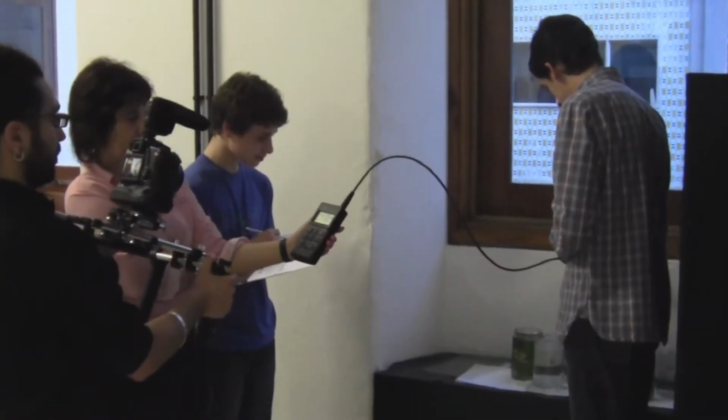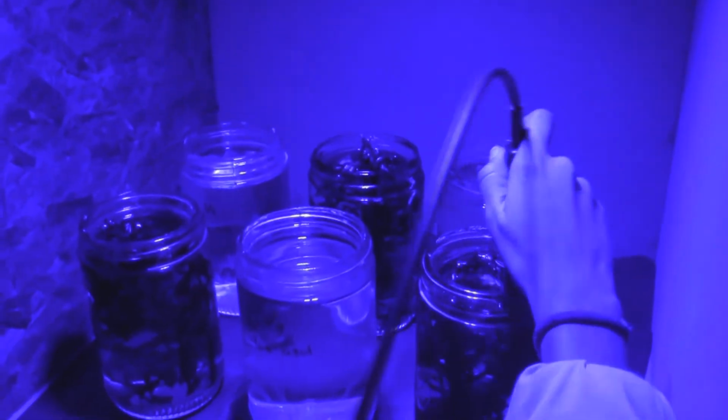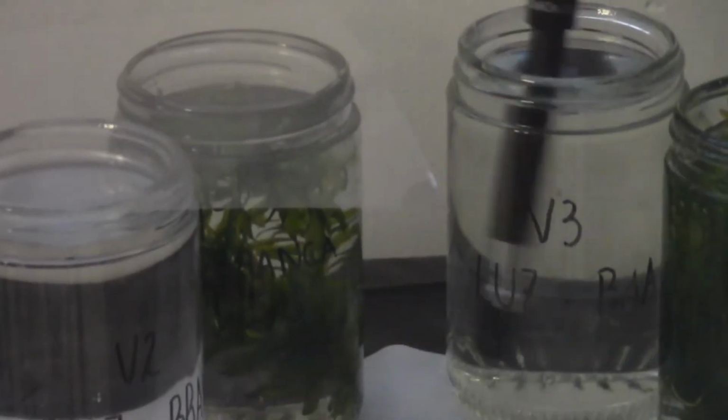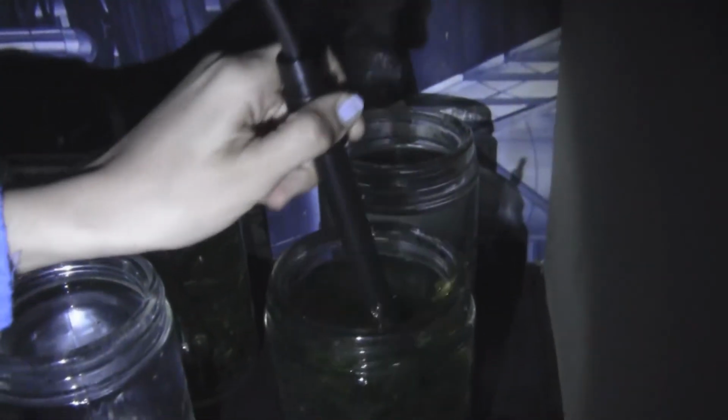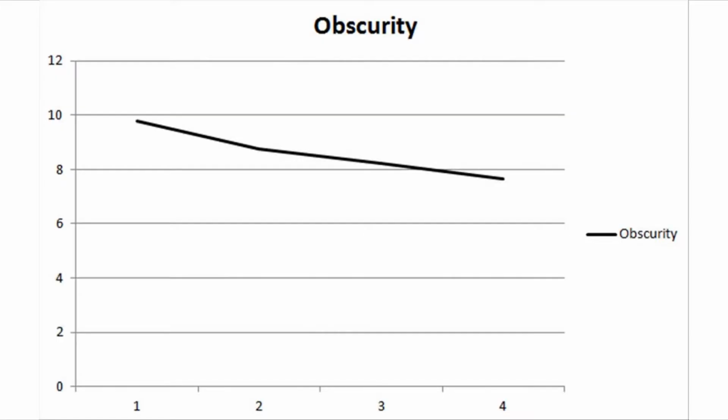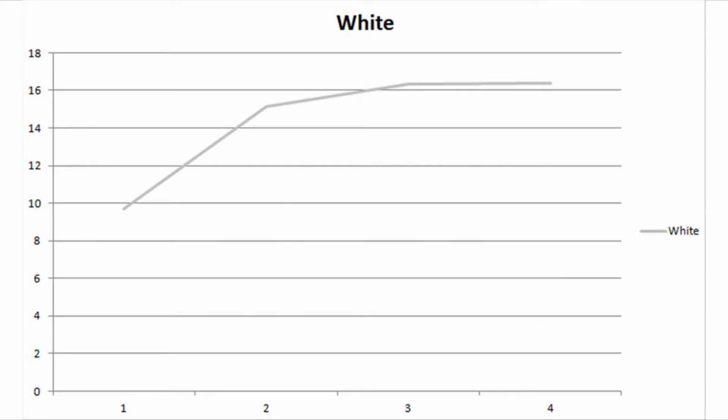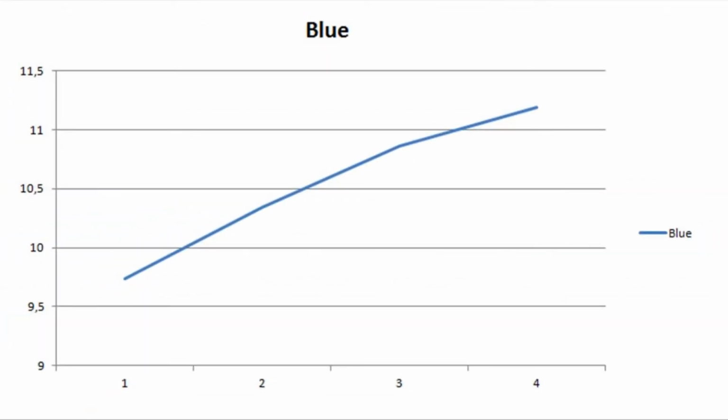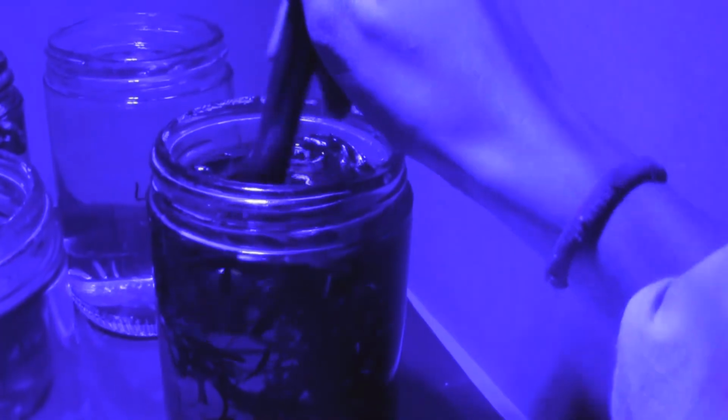We have used three kinds of lights: blue, green, and white, and the absence of light. In obscurity, we observed that the water oxygen levels declined, so the plant performed cell respiration, which consists in turning oxygen into carbon dioxide. Under white light, photosynthesis happened, as we were expecting. The Elodea, under the influence of the blue light, continued to do photosynthesis. However, the plant has not produced as much oxygen as under the white light.